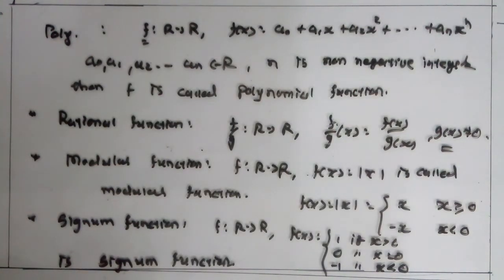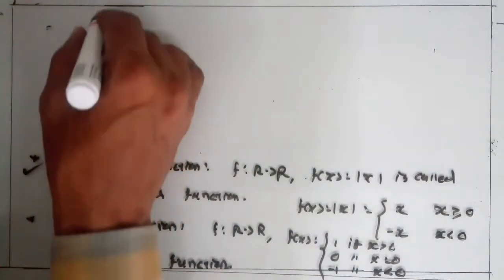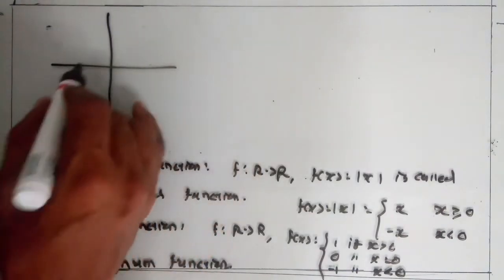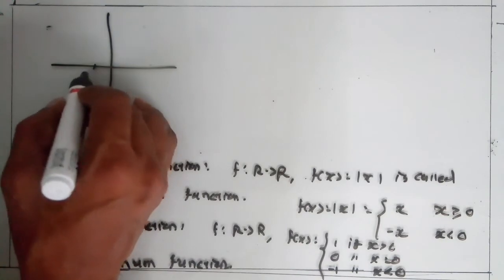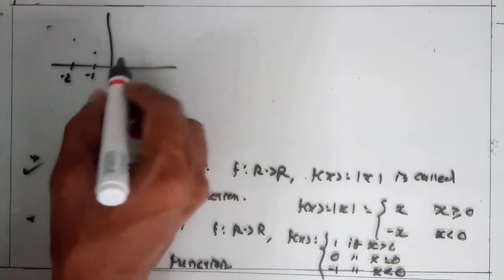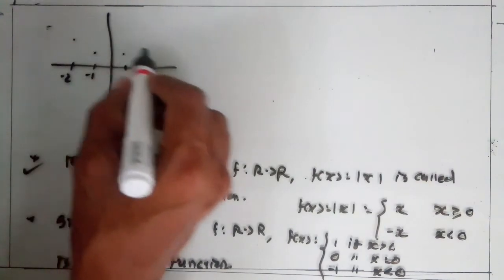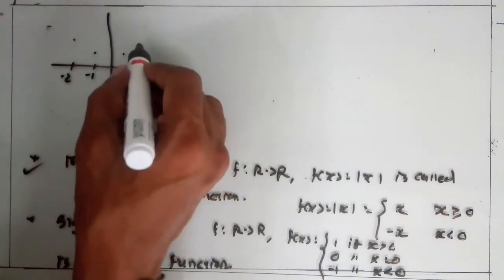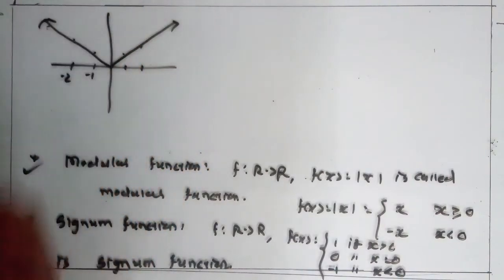Now here we think about the graph of the modulus function and the signum function. Remember this, graph of the modulus function. When x is negative, then y becomes positive. Like for minus 1 we get plus 1, for minus 2 we get plus 2. Similarly for 0 we get 0, for 1 we have 1, for 2 we have 2. So this type of graph we get for the modulus function.